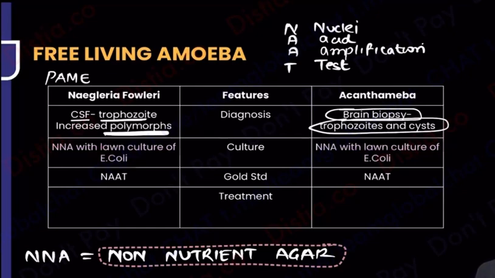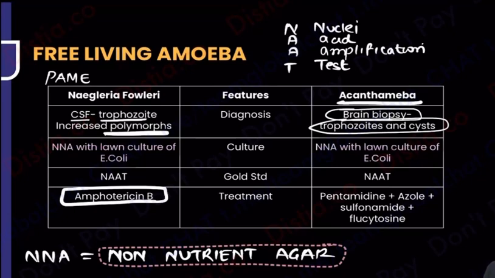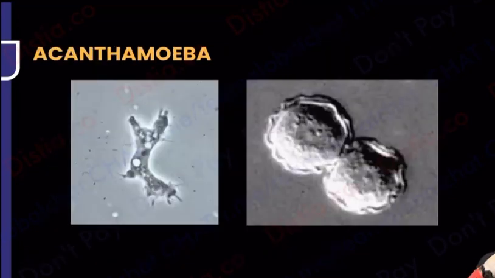For the treatment of Naegleria fowleri, we have amphotericin B that is given. That is one thing. But for acanthamoeba, it is because the patient is immunocompromised, an immunodeficient patient. So in most of the cases, we cannot understand exactly what needs to be given. So a combination of drugs, all drugs in combination, you will have to put up. You might have to combine pentamidine with azoles, with flucytosine, with sulfonamide. So you have to multiply the drugs and give a combination out there. So everything is all: all the forms, all the routes and all the drugs have to be combined and given over here.